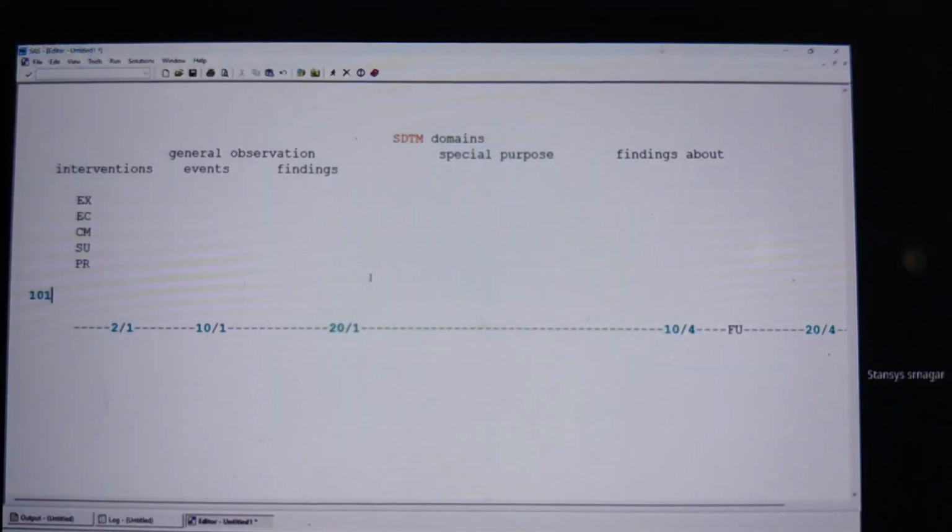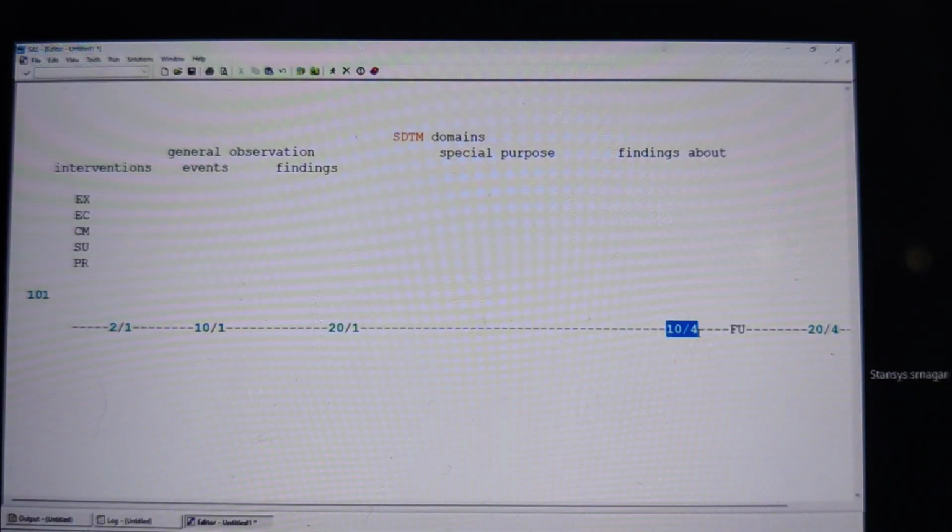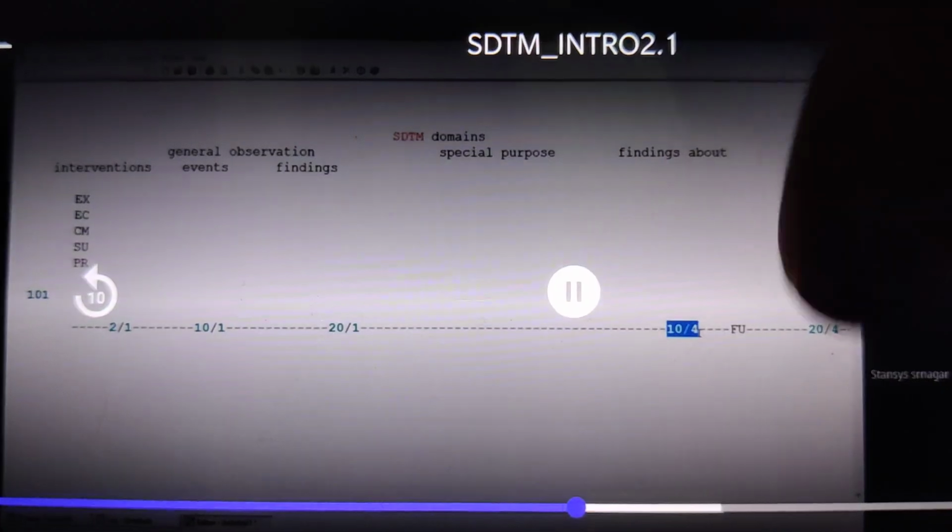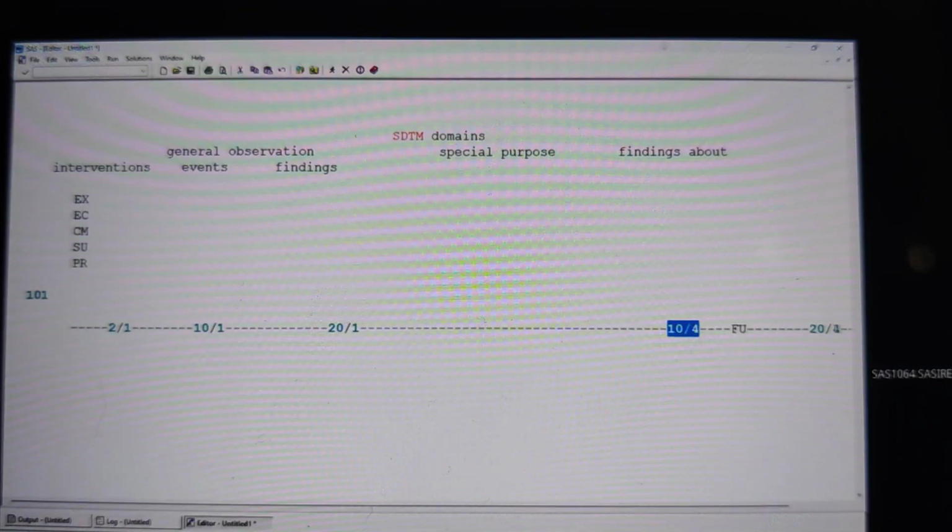Dose of the treatment. And after the last dose, I want to check how the subject is doing. After that, I am going to ask him to come one more time to check how he is doing.